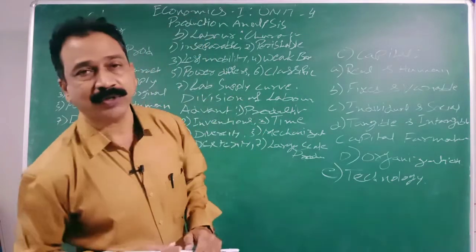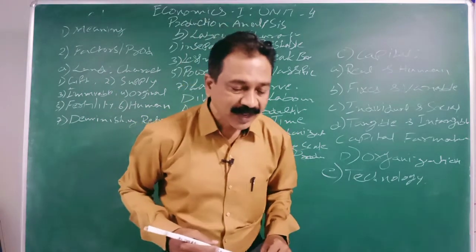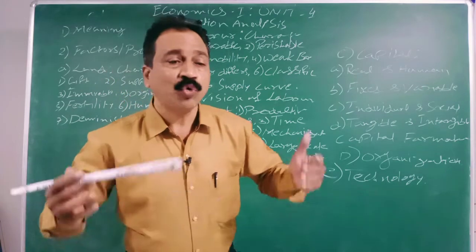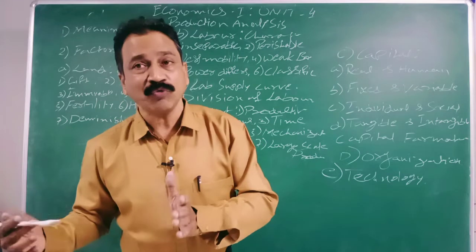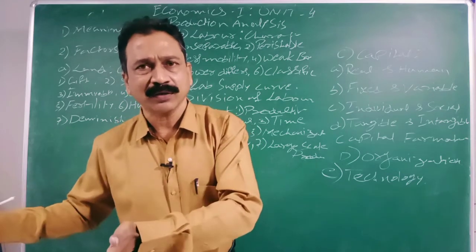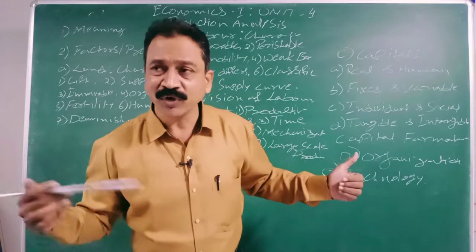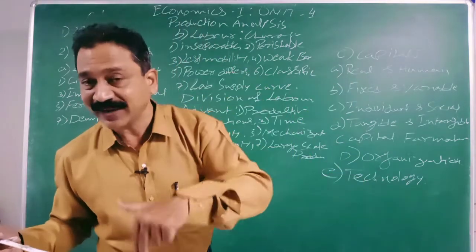Next, perishable. Labor cannot be stocked. Labor is perishable. It means if I don't work today, I cannot do this work tomorrow. If I do work tomorrow, that is tomorrow's work. It cannot be called yesterday's work. Even if you say, I am doing yesterday's work today, still you are working on that day.